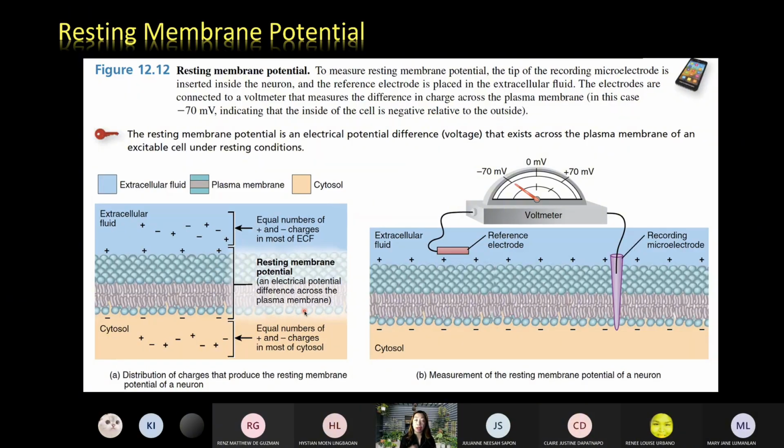Now, let's try to see. Recall again, you should have discussed this in your transport processes, the primary active transport. Now, this illustration simply states that you have the presence of cations and anions outside the cell and inside the cell.